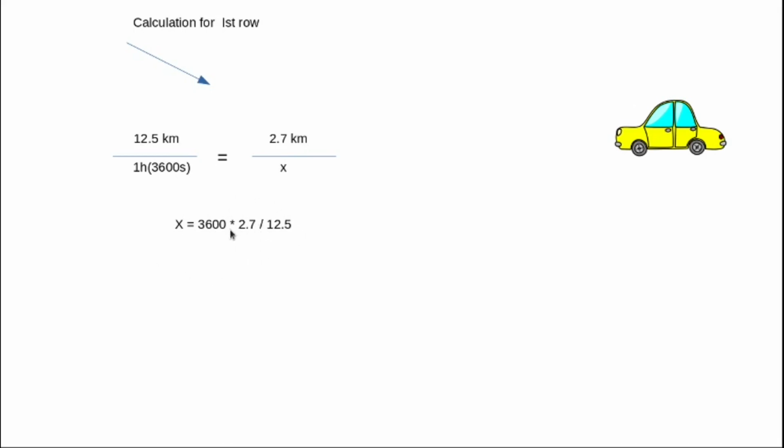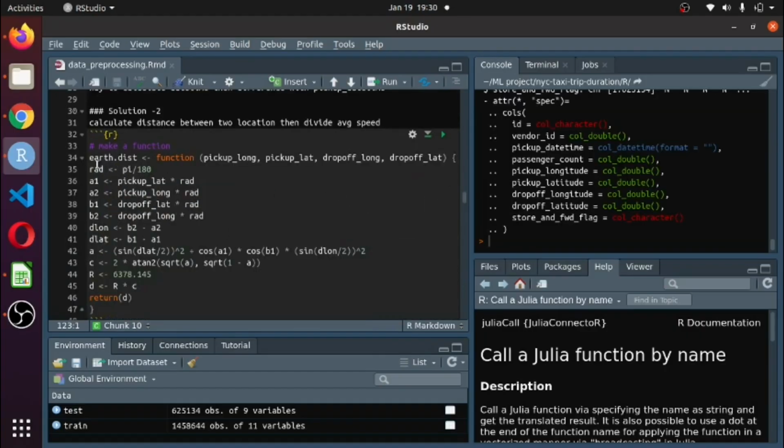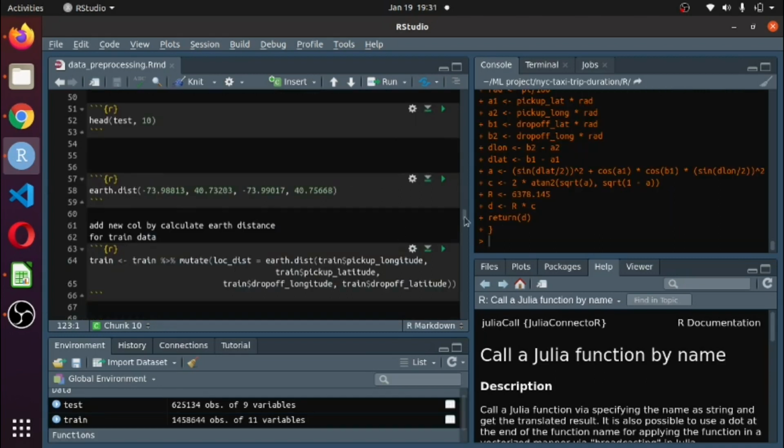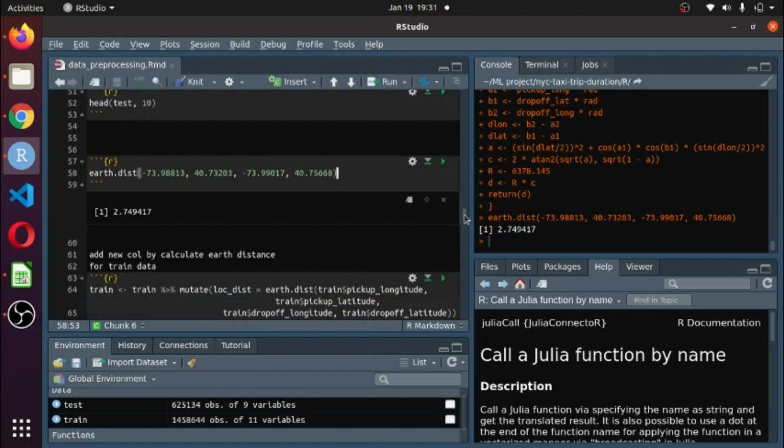All these things I will show you in R. First I import the dataset, and this is the function which calculates the distance between two locations. So I run it. I just test it by putting in the arguments.